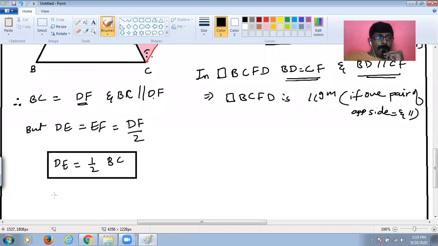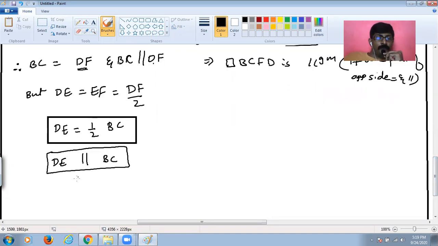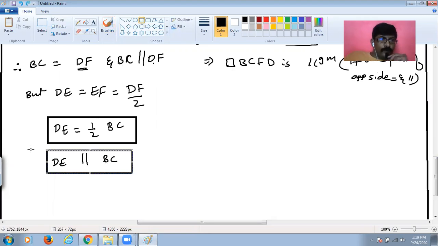Therefore, DE is also parallel to BC, isn't it? And hence proved. That's it. I hope you understood this.